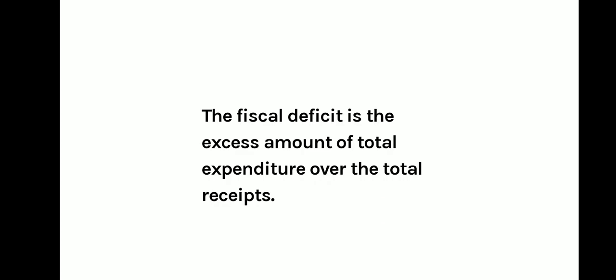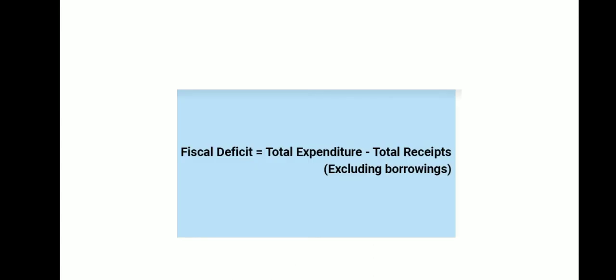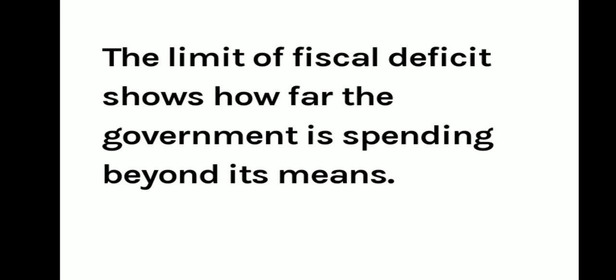Now let us look at fiscal deficit. What is fiscal deficit? Fiscal deficit refers to excess of total expenditure over total receipts excluding borrowing during that fiscal year. Fiscal deficit is the excess amount of total expenditure, whatever expense you have made. To calculate fiscal deficit, we need the formula, that is total expenditure less total receipt excluding borrowing.